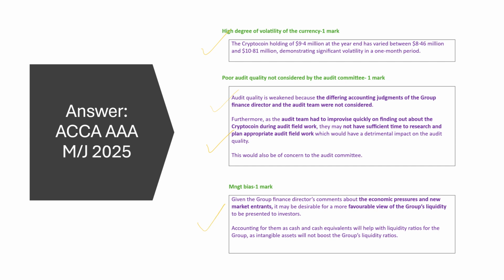We can get more marks by talking about management bias once again. So the provision one was separate. This is linked to another area. Remember, instead of booking this as an intangible asset, which is the acceptable way of doing this, if they record this as cash instead, their liquidity ratios would be manipulated. And that's why the director is insisting that this be recorded as cash. So identify that as a point that can be linked to management bias.